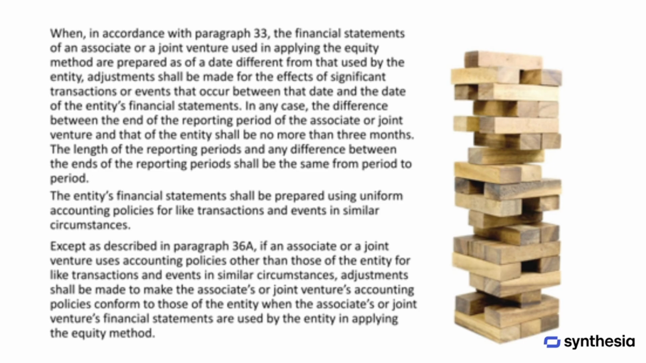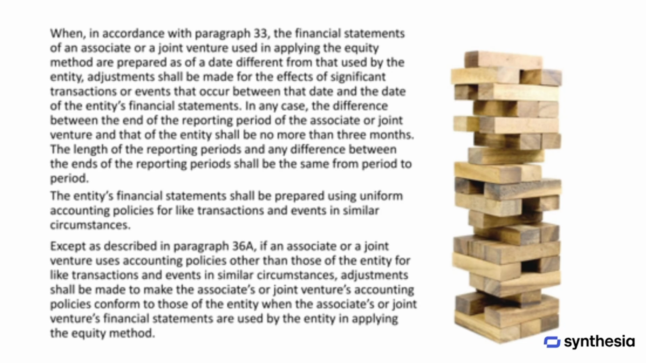When the financial statements of an associate or a joint venture are prepared at a different date than the entity's financial statements, adjustments must be made for significant transactions or events that happen between those two dates. However, the difference between the reporting periods of the associate or joint venture and the entity cannot be more than 3 months. Also, the length of the reporting periods and any difference between their end dates must remain consistent from one period to the next.